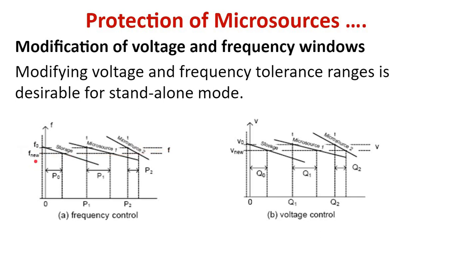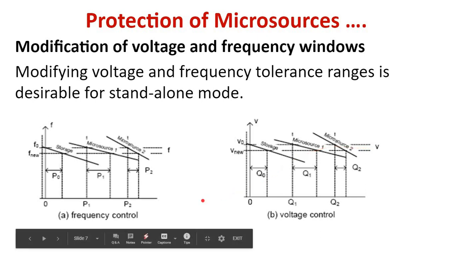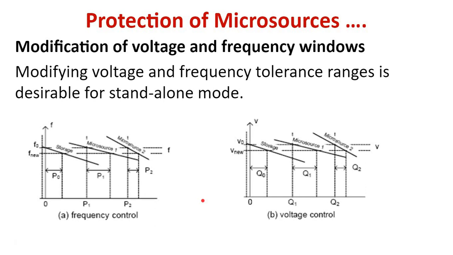We call it F new, whereas F0 is the initial frequency, which is 50 Hertz. So suddenly, due to a loss of grid, the microgrid will start working at a new frequency. Similarly, whenever there is a shortage of Q, reactive power, the microgrid will start operating at a new voltage. So working at a new frequency or a new voltage is acceptable.